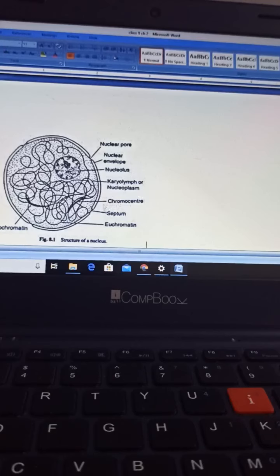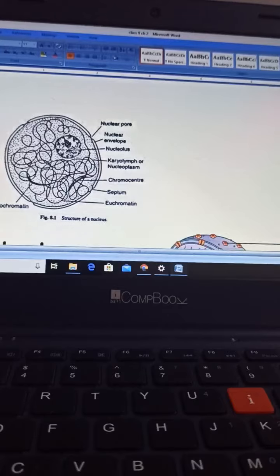There is a chromocenter, euchromatin, heterochromatin. They all are actually a part of the chromatin thread-like structure, which later on forms chromosomes, and chromosomes are responsible to carry the information from parents to the new generations, because they are made up of DNA, and DNA contains codes.